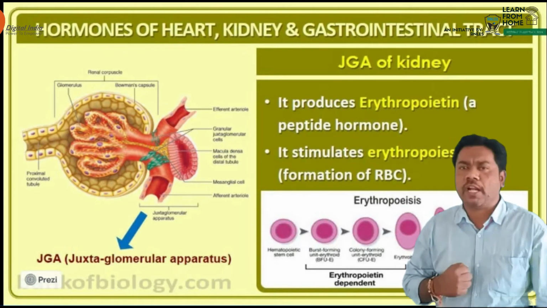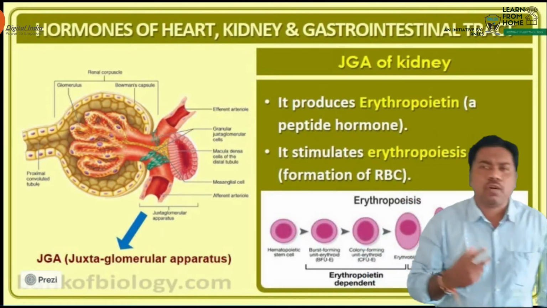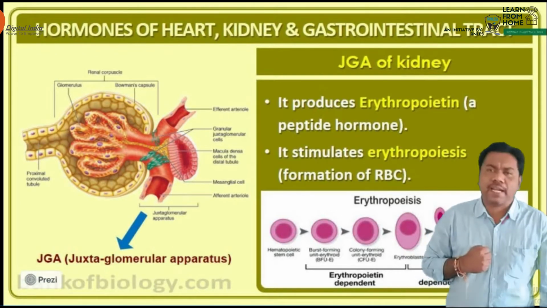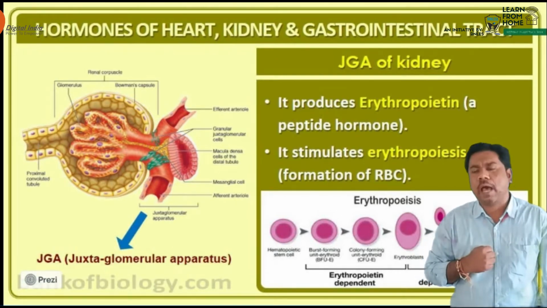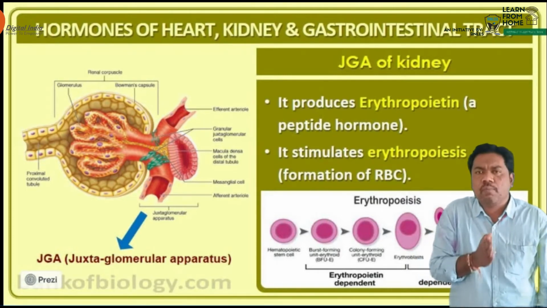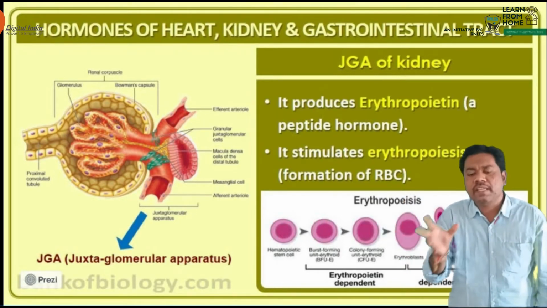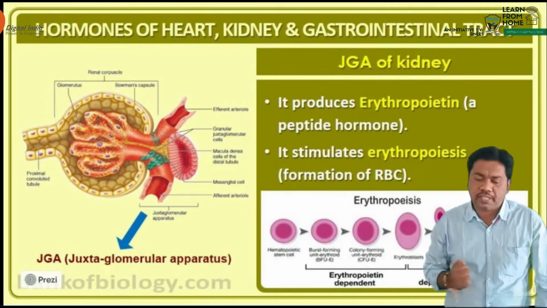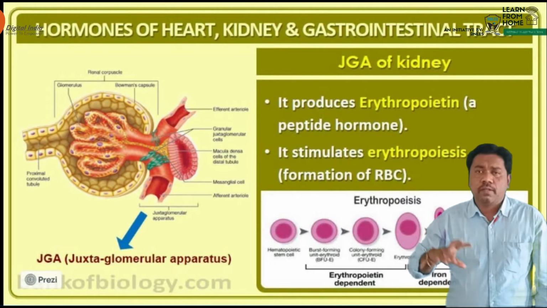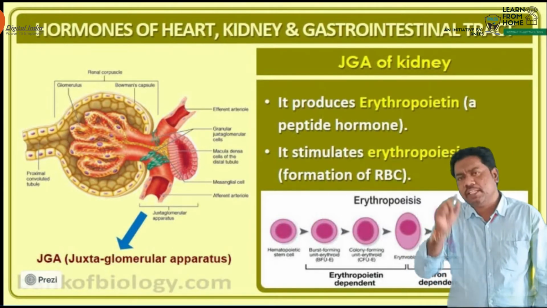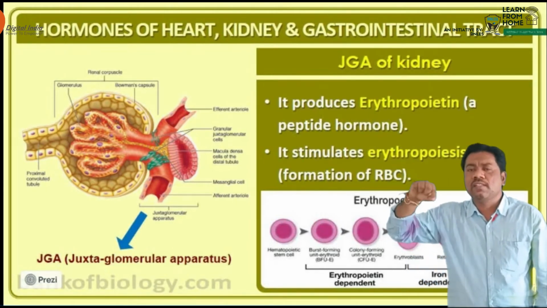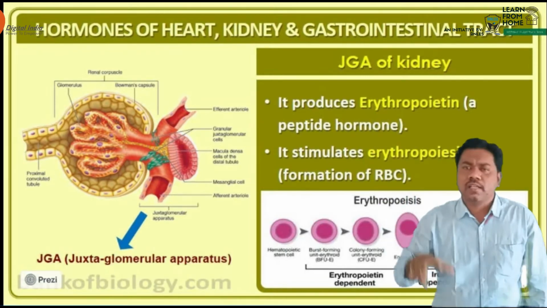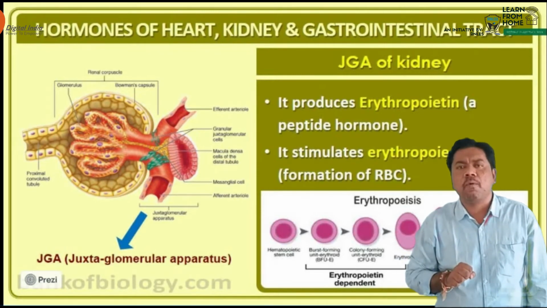Why is it known as a peptide hormone? What is the reason, beta? Because this kind of hormone is produced by the combination of peptides, meaning it is made of amino acids. By the combination of these peptides, a new hormone is made, which is known as erythropoietin. What is the importance of erythropoietin? It promotes the synthesis of RBC cells in a particular region known as the bone marrow.